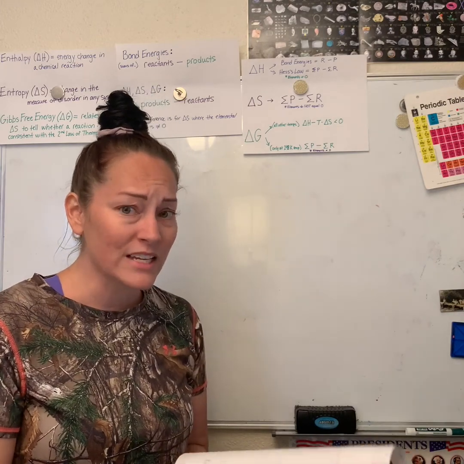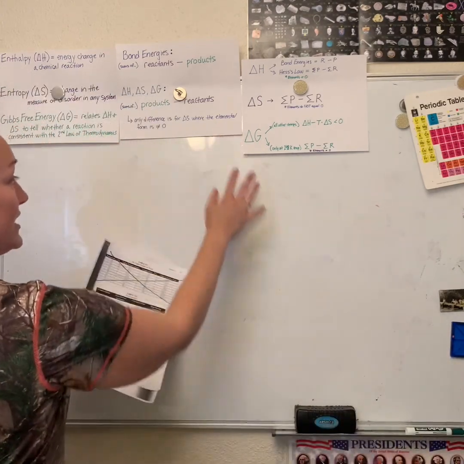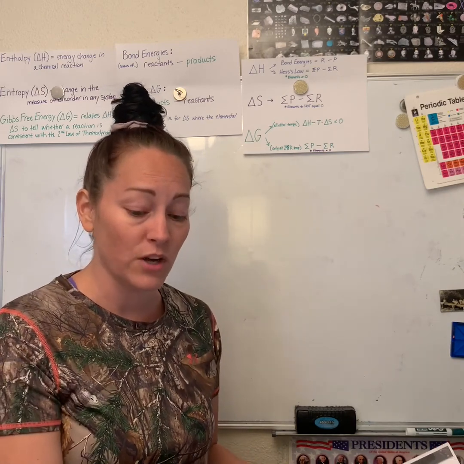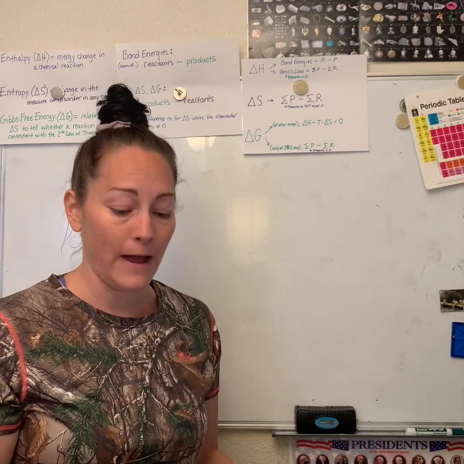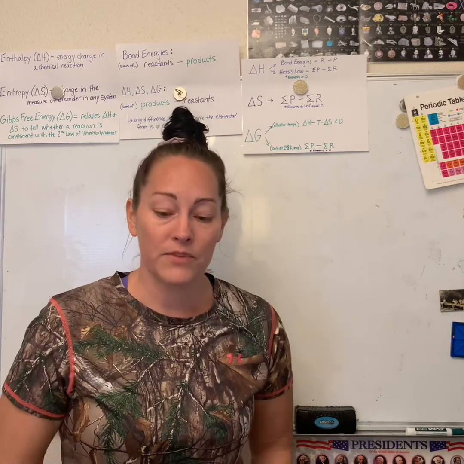So for 13.10, you're literally going to do exactly the same thing. They give you an equation, and they say, okay, now calculate the change in entropy, the change in disorder. You're going to do exactly the same thing. Take your product side, and you subtract your reactants. It's exactly the same, okay? The only difference is if you come across an element, which in this one you don't, there are no raw elements, then you would have to have a number for that. We'll get to that in our practice problems. This one's fine. Go ahead and do it, and then we're going to keep going.